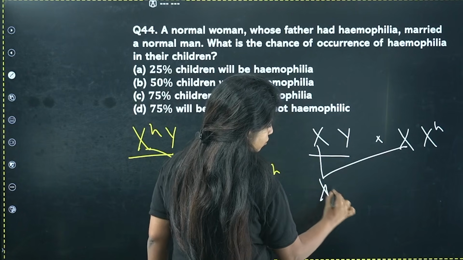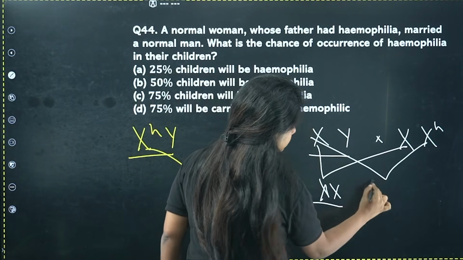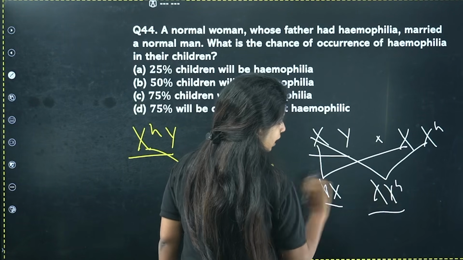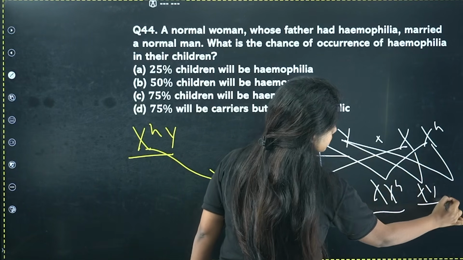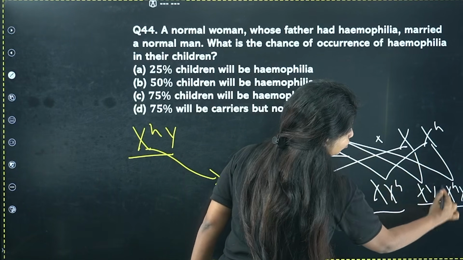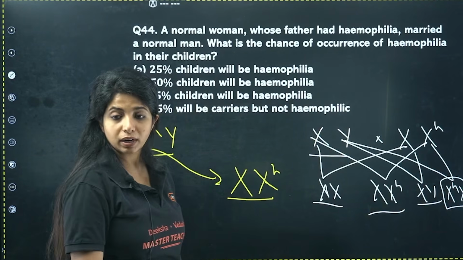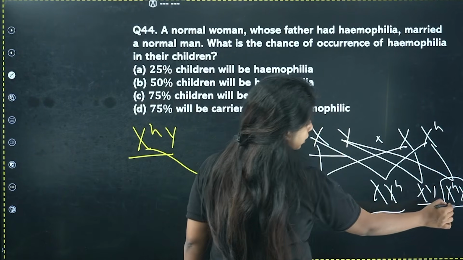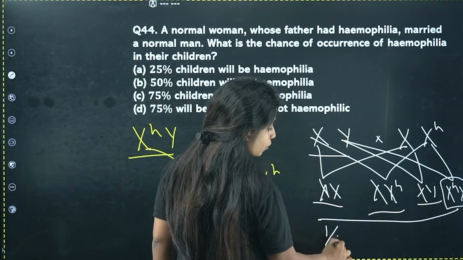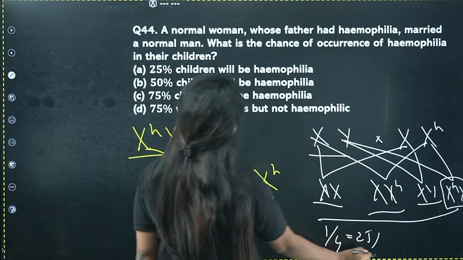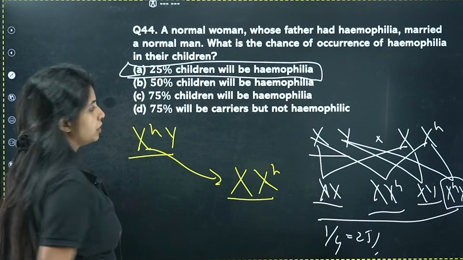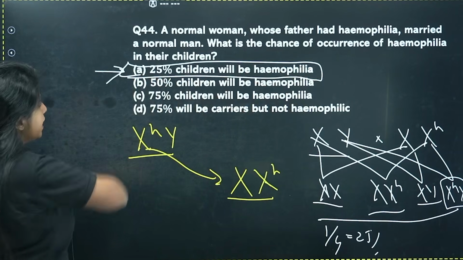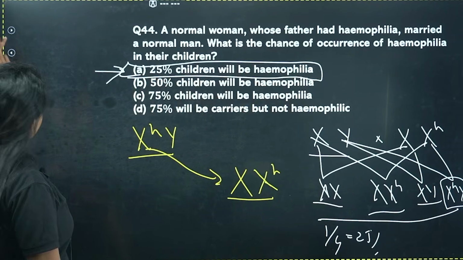X and X goes, you get normal X and X, no problem. This and this, X and XH, she is just a carrier. This and this, X and Y, normal male. This and this, one guy who is affected. So out of 4, 1 is affected. That means 25% of the children are going to be hemophilic. A is your answer for this particular question.